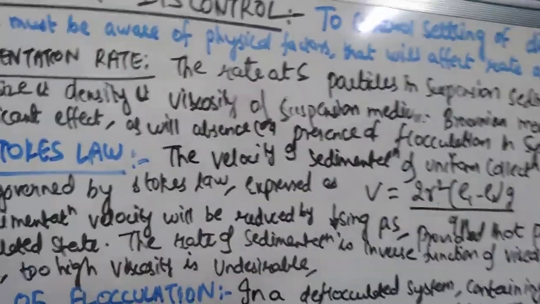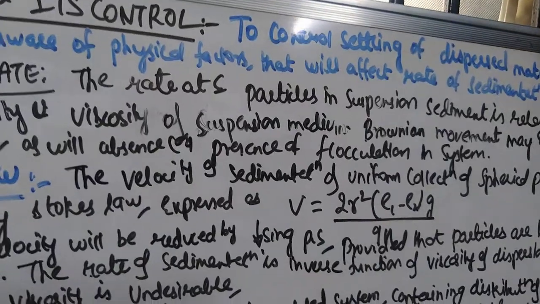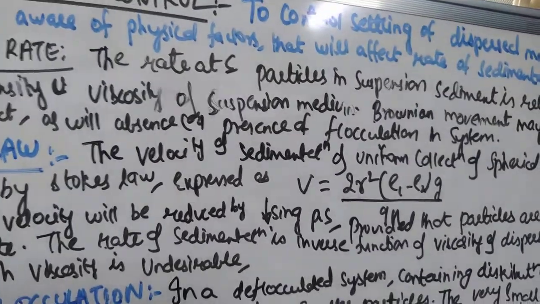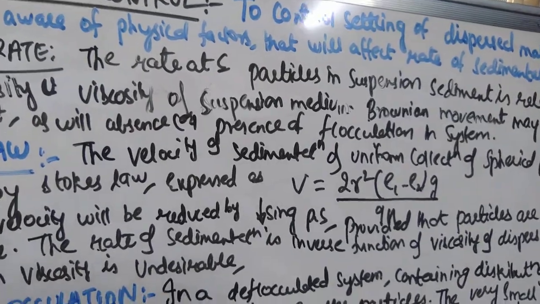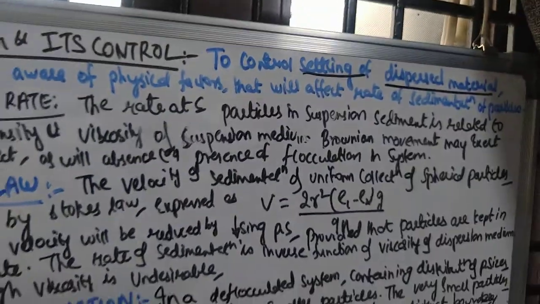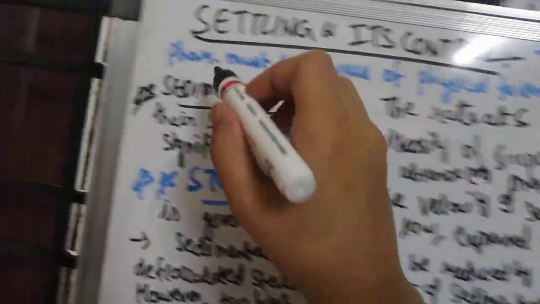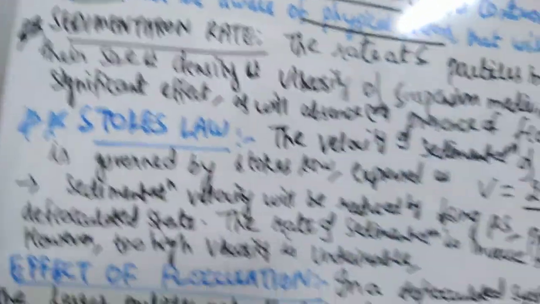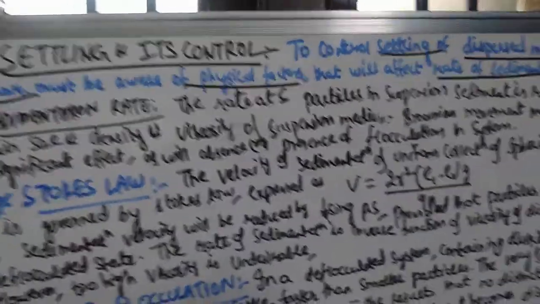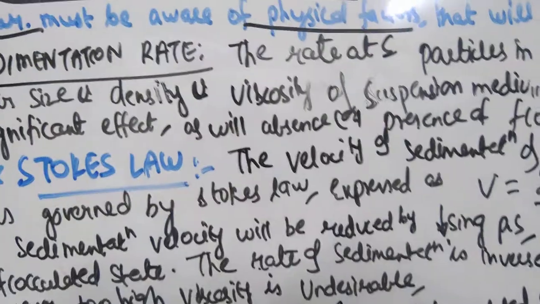So we know that in a suspension there are dispersed particles and a dispersion medium. The dispersed particle is your external phase, and your dispersion medium is your internal phase. To control the settling of this dispersed material, which is nothing but your solid particles, the pharmacist must be aware of the physical factors that will affect the rate of sedimentation of particles. So a pharmacist must know all the factors which are affecting the rate of sedimentation of particles.